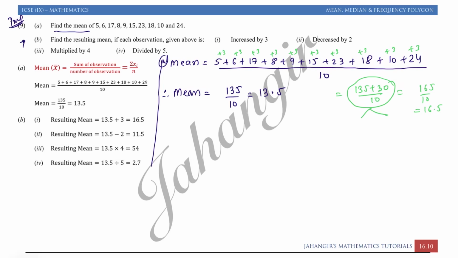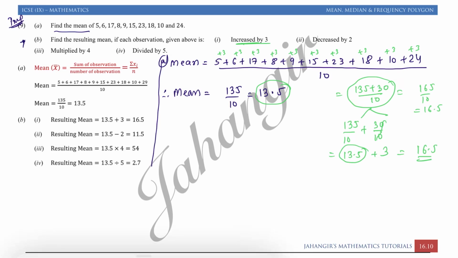If I break this into 135 by 10 plus 30 by 10, I get 13.5, that is the old mean, plus 3. So if each observation is increased by 3, we get old mean plus 3. So in short, my answer is 16.5 again.